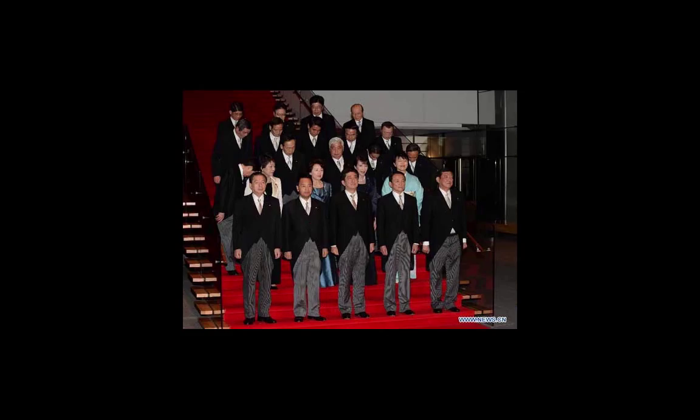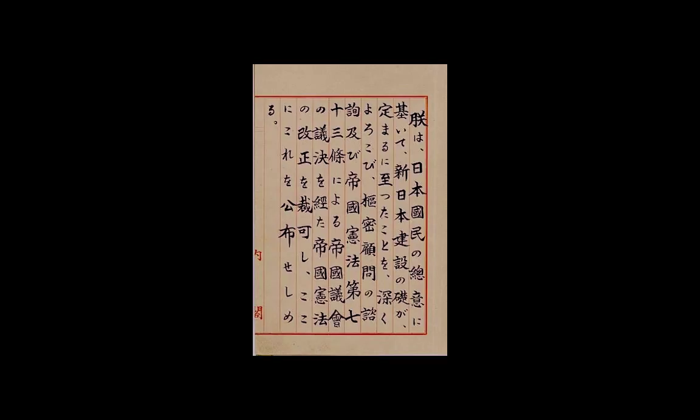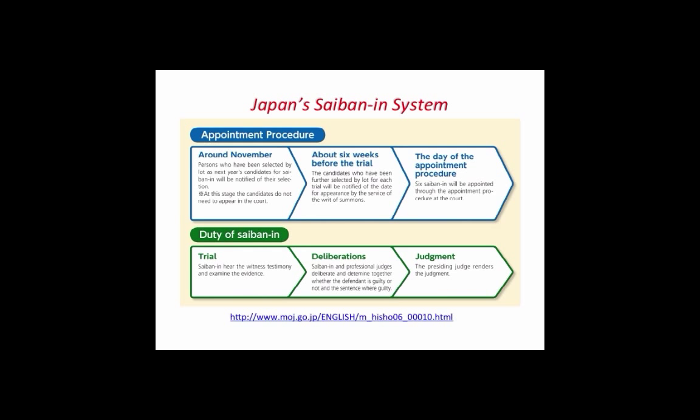It is noted that, despite its uniqueness, Japan's constitution includes several articles familiar to the U.S. Constitution, such as due process, Article 31, the right to retain defense counsel, Article 34, a speedy, public, open, and impartial trial, Article 37, the right to remain silent, Article 38, and amongst others, the prohibition of double jeopardy, Article 39. The judicial system conducts itself as a Saibanin system, that is, a system of lay judges.